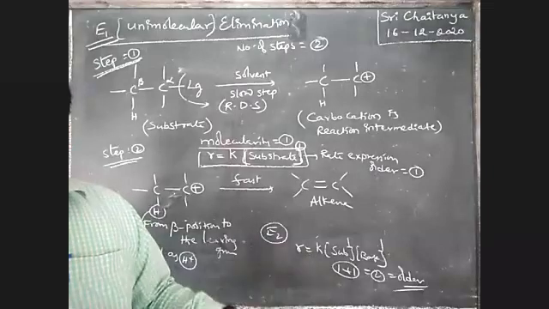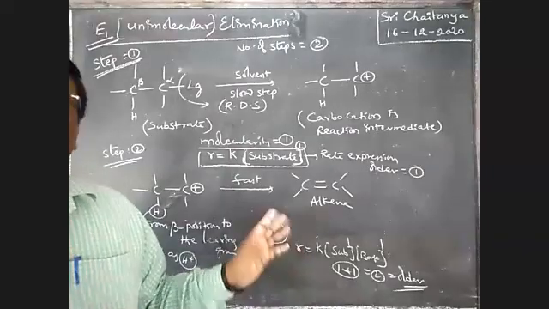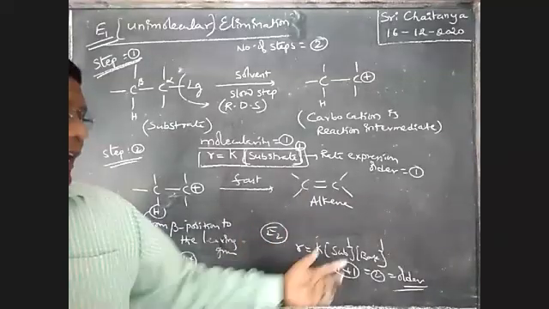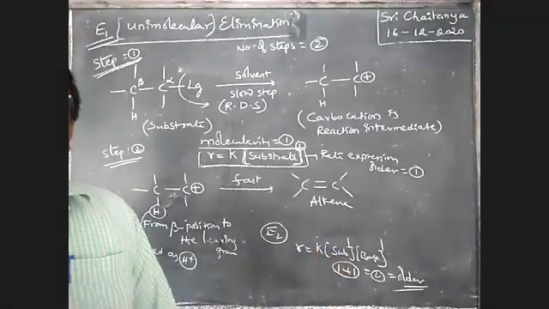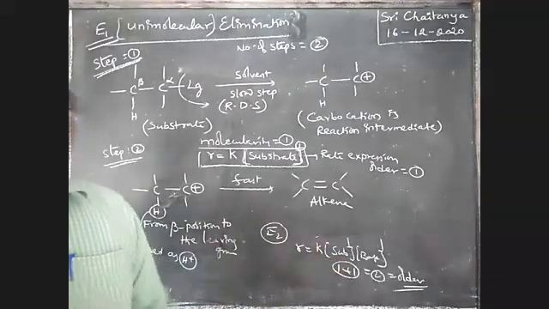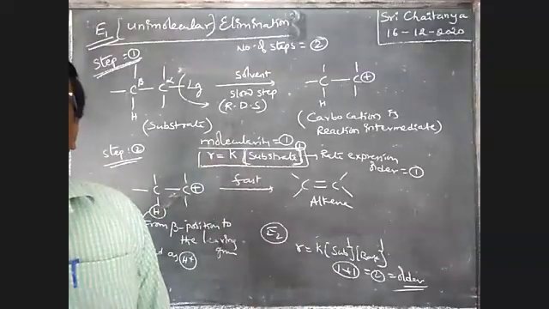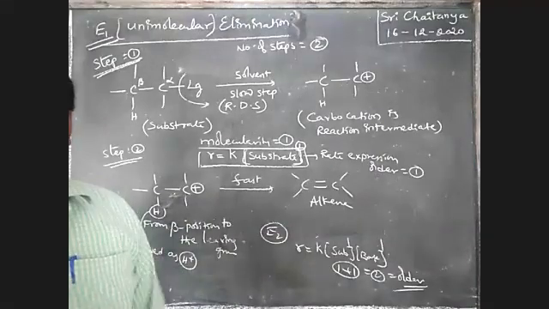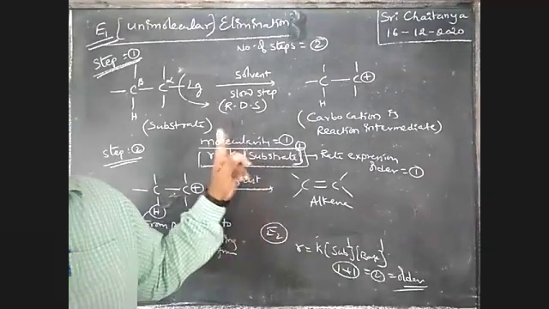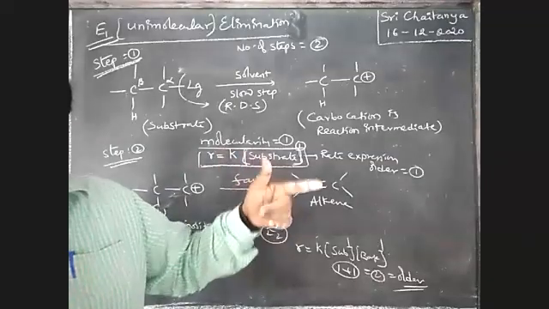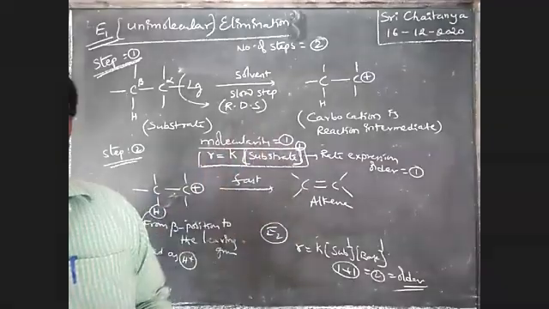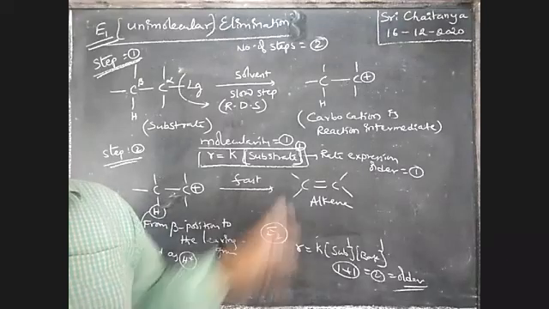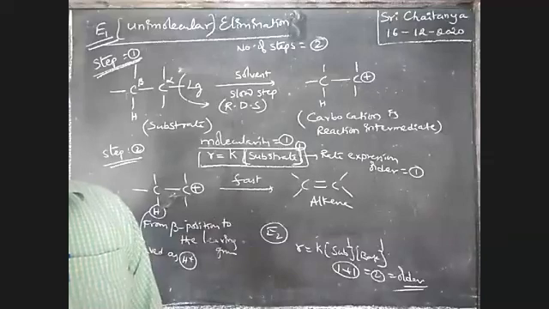So please turn your papers back at least 10 or 20 pages. There E2 elimination is there. There I wrote 1 plus 1 is equal to 2. That is E2 elimination, boys. But this is E1 elimination. So E2 elimination is bimolecular, order 2, single step mechanism. But E1 elimination has molecularity 1, order 1, but a two-step mechanism. Please respond. Is this clear or not? Did you catch this concept or not?